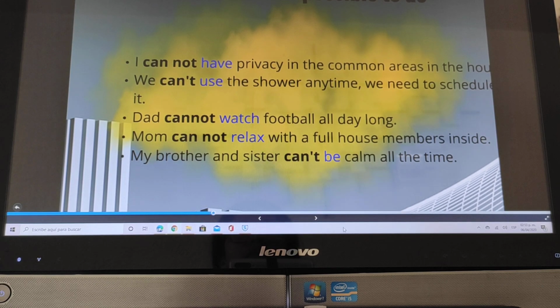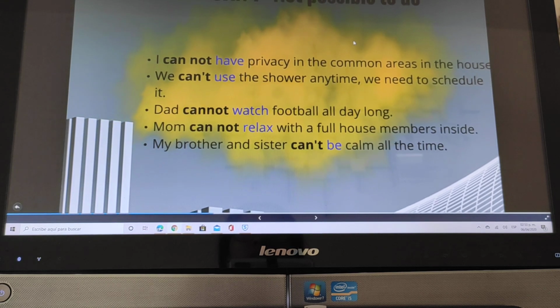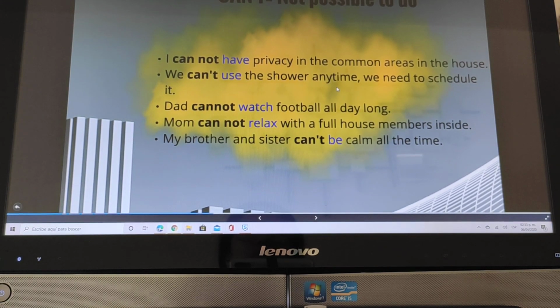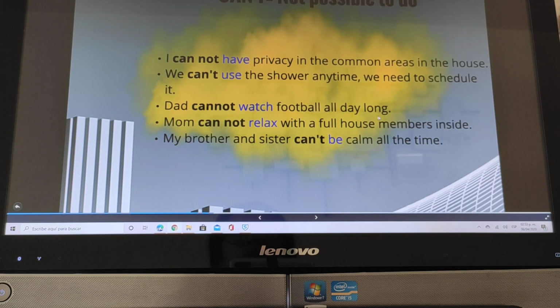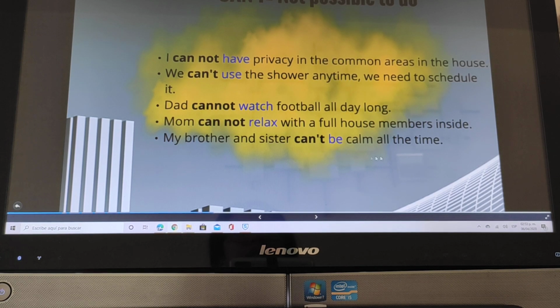I cannot have privacy in the common areas in the house. Why? Because my family is there. We can't use the shower anytime because we need to schedule it. Dad cannot watch football all day long. My mother cannot relax with a full house of members inside, and my brother and sister cannot be calm all the time.